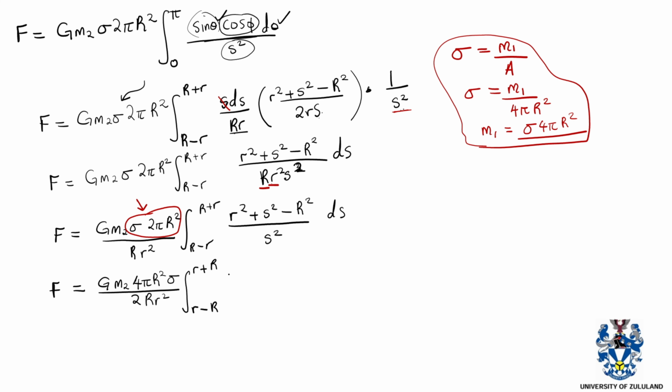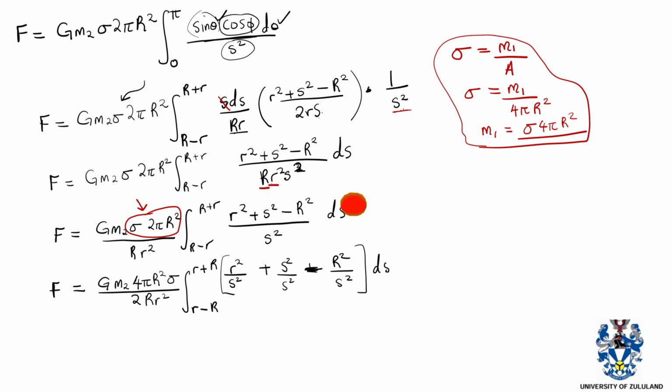So basically you can have something like r squared over s squared, plus s squared over s squared, minus capital R squared over s squared. And then this is all being integrated with respect to s.